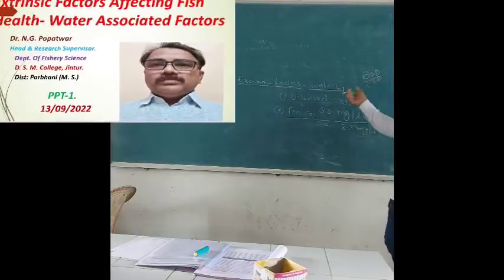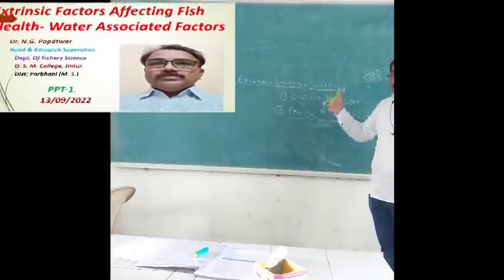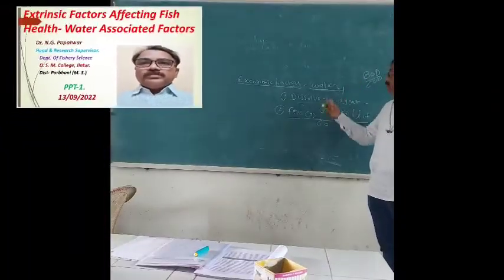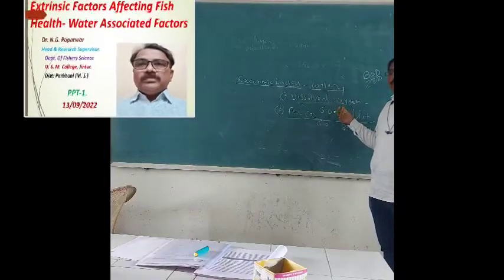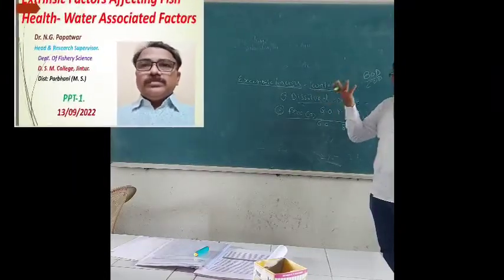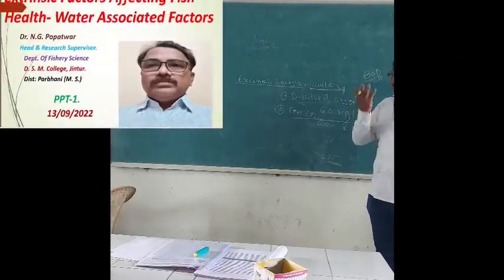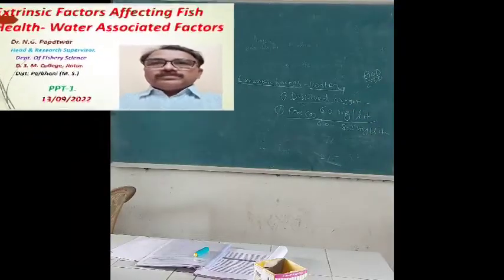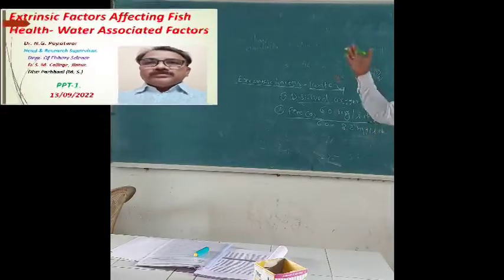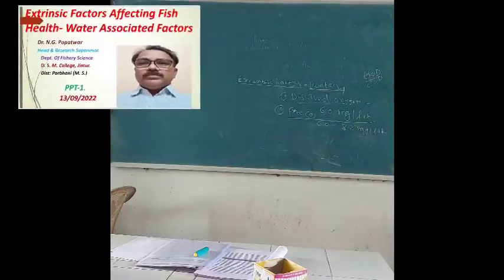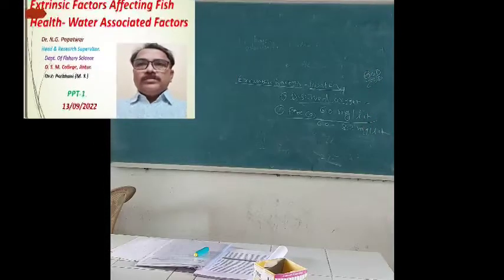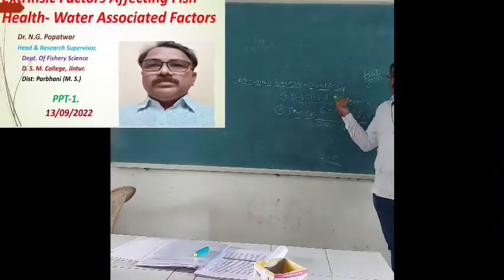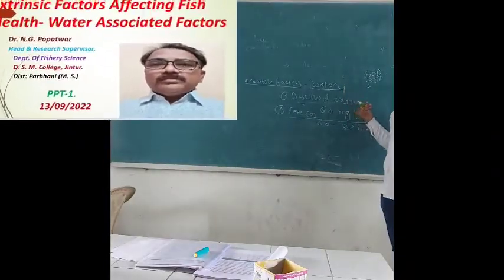Pond water dissolved oxygen range is different. Tap water dissolved oxygen range is different. And when aquatic vegetation is more in water, the dissolved oxygen level of that water changes. And suppose water is polluted, dirty water, like the water of the opposite river of Jintur. Mostly that water is polluted by sanitary waste water of Jintur municipality, all of which is dumped into the opposite river. Then the water is badly polluted. Such water is unfit for aquatic life, for fish.